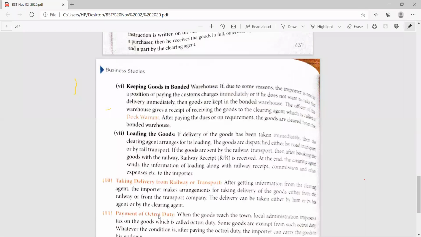Loading of the goods. After getting the dock warrant and making all the dues and whatever requirements are to be done, the goods are loaded, and the RR receipt is taken. RR receipt is the railway receipt. Within a local area, goods may be sent from one place to another by road transport, lorries and so on, when the goods are small in number.